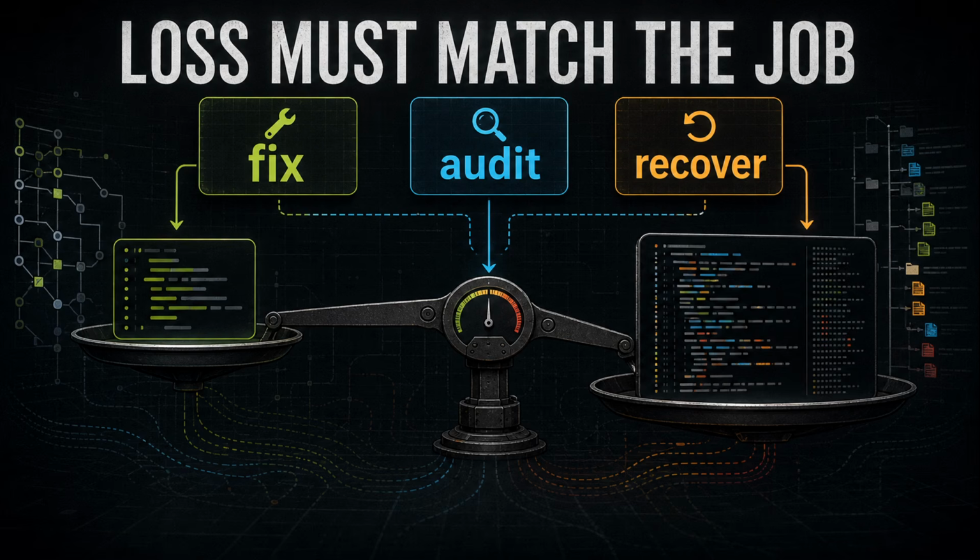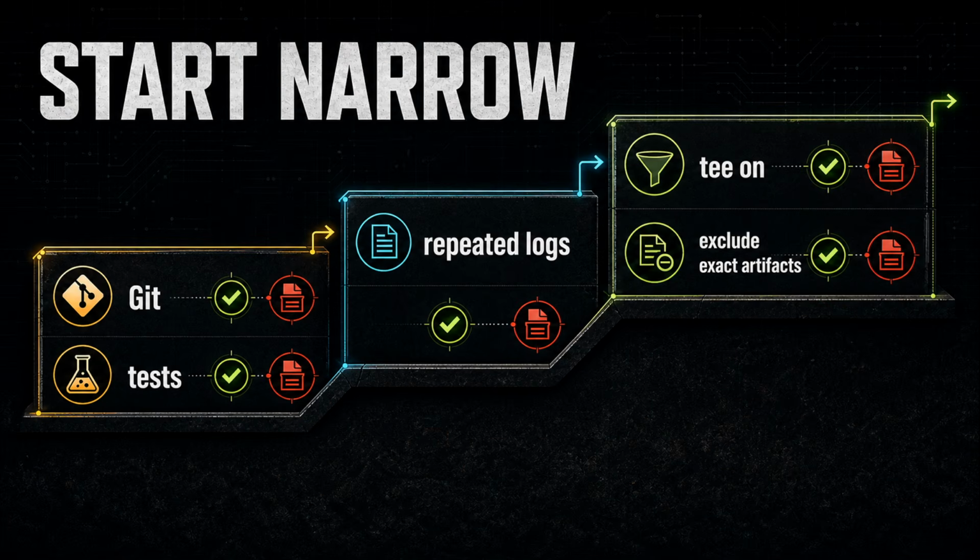Right. That means token savings are not the final metric. Does the agent fix bugs faster? Does it ask for raw output at the right moments? Does it miss fewer important details? My rule is simple. What a human engineer needs the full output for, the agent needs the full output too. A summary is not enough. The rollout should be boring on purpose.